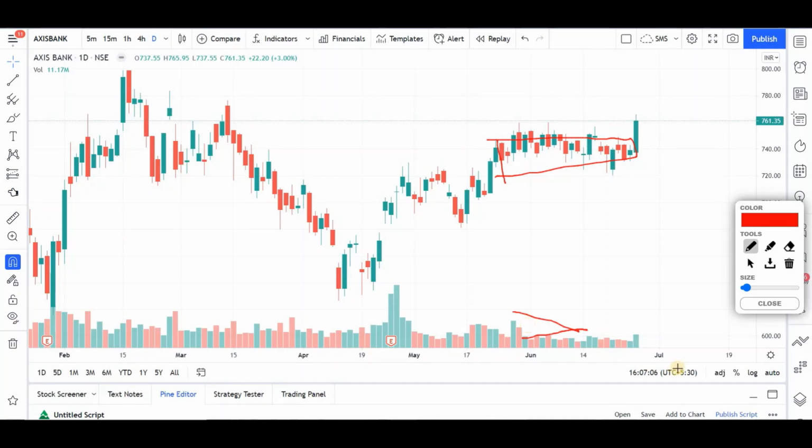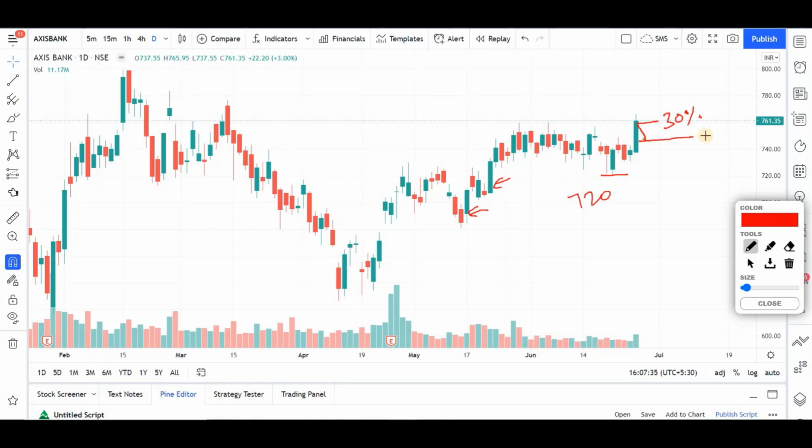Always look for entries around wide range candles. These are the candles that you should be looking to enter once you've identified the trade. So now, as I said, this is my key pivot point. I will be exiting this stock if it goes below 720. I will be entering my 30% position around 760 levels. Okay, and I am looking for a pullback to, let's say, 740 to 745 kind of a level.